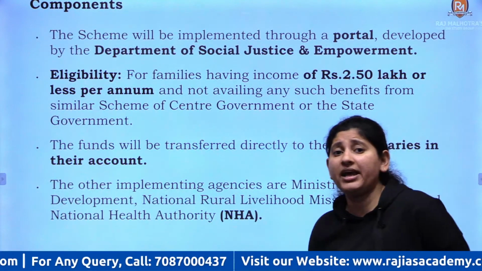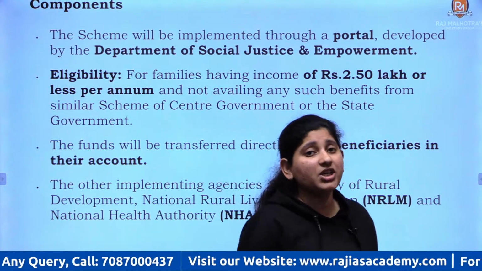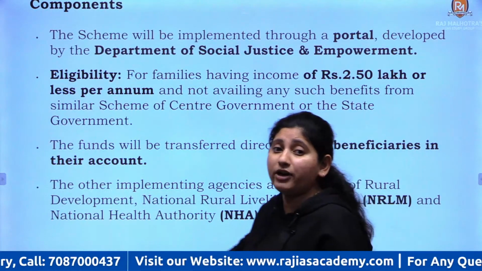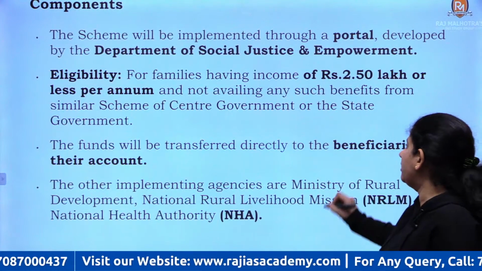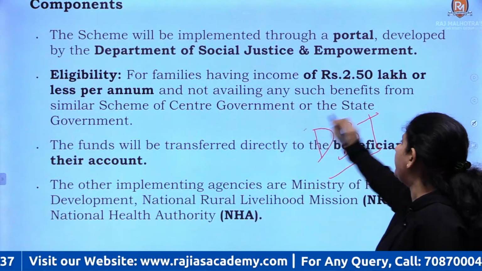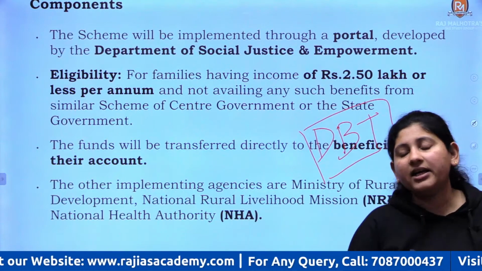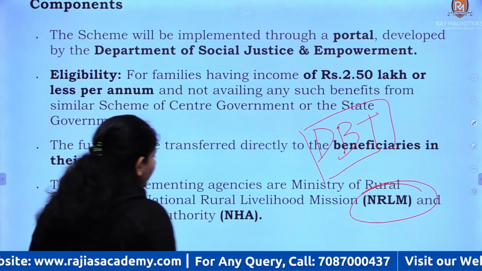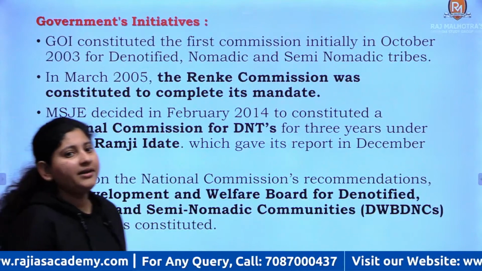What is the eligibility condition? Families whose annual income is below 2.5 lakhs and which are not covered under any other schemes of central and state government of same sorts, right? Whatever funds are there, they'll be credited to their accounts directly through DBT, direct benefit transfer, right? And the implementing agencies are National Rural Livelihood Mission NRLM and National Health Authority NHA, right?